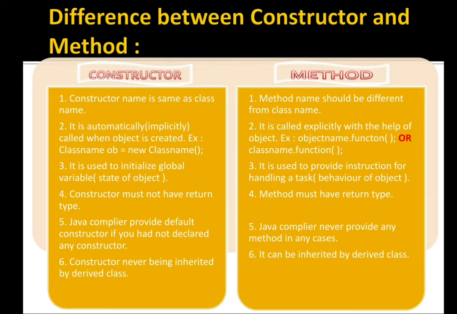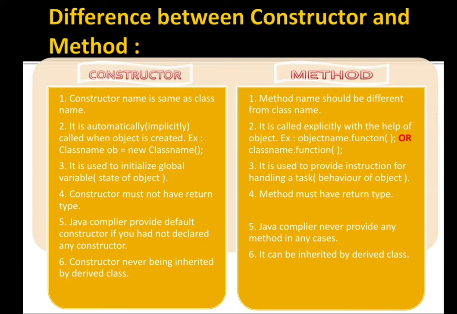See the third point of constructor. It is used to initialize global variables. Means we are defining the state of a variable, the characteristics of a variable. By using a constructor, we are defining characteristics. And by using a method, we are defining the behavior of an object. Means we are providing a particular task or a few instructions to a method.